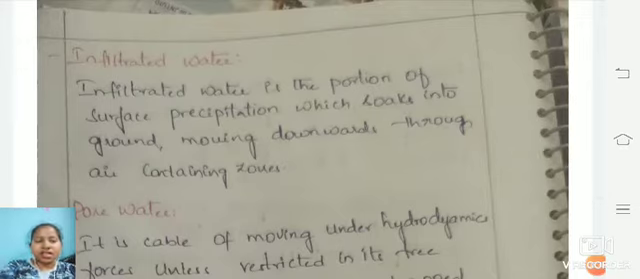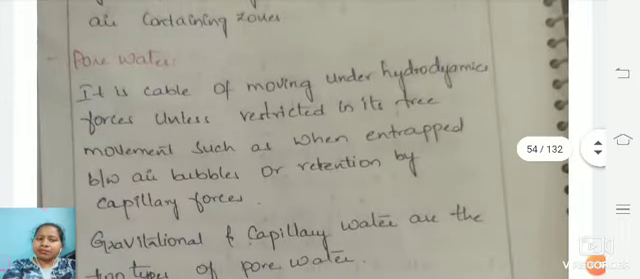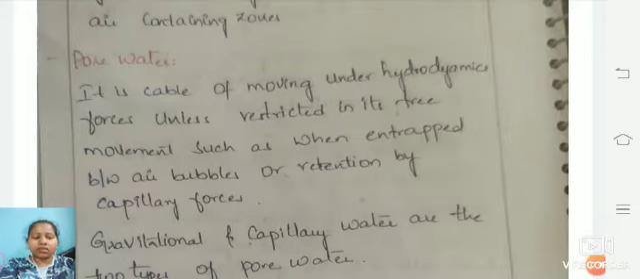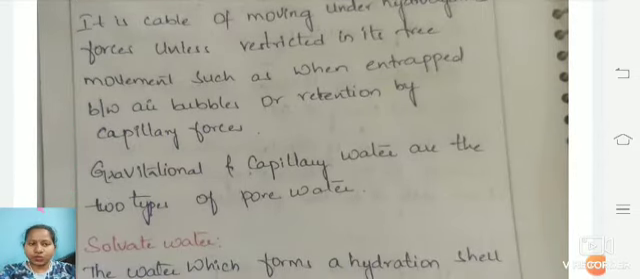Next is infiltrate water. Infiltrate water is the portion of the precipitation on the surface that moves downwards through the air content zone. And the next is pore water. Pore water is a hydrodynamic force, which is possible whenever air entrapping is present. The air bubbles get a capillary force due to that. So gravitational and capillary water are two types of pore water.